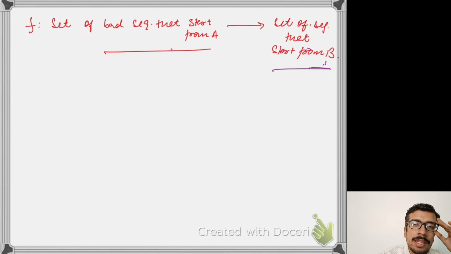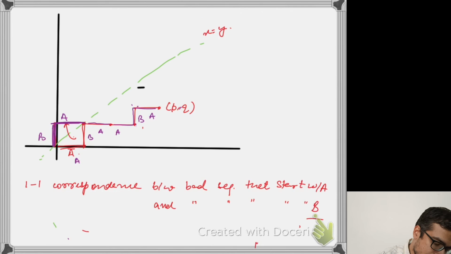But now my claim is that this map is one-to-one and onto. Why is it one-to-one? Well, if you reflect the second path, you can actually recover the first path back. If I reflect this reflected path again about the first time it touches the x equals y line, I can recover my original path back, right? So if there are two sequences which map to the same path under the function f, then their inverses are also going to be the same. So this is essentially one-to-one.